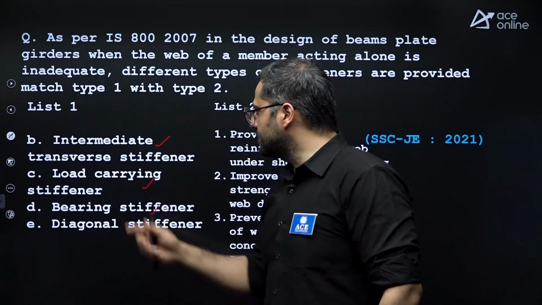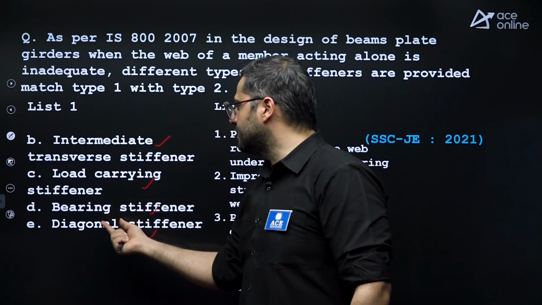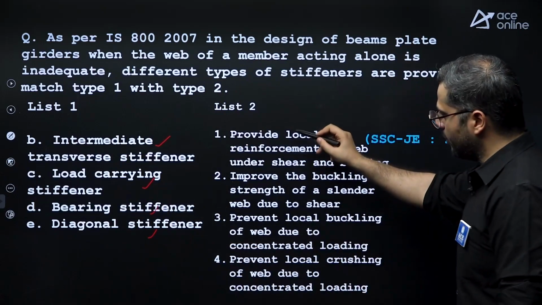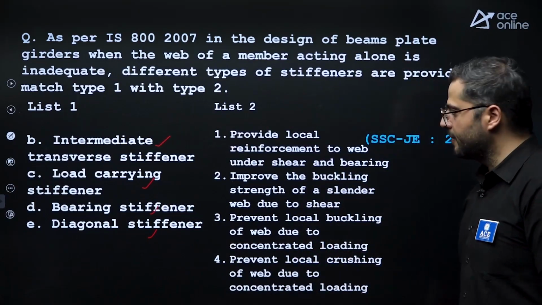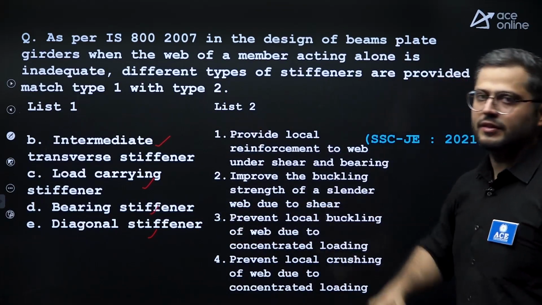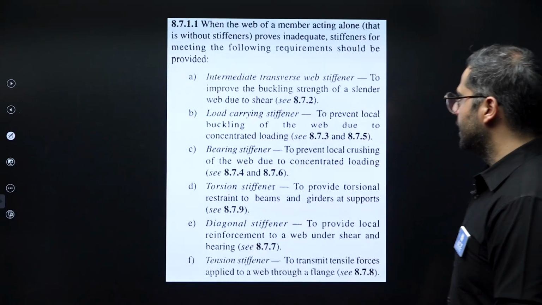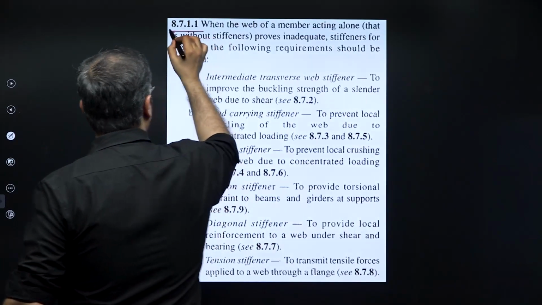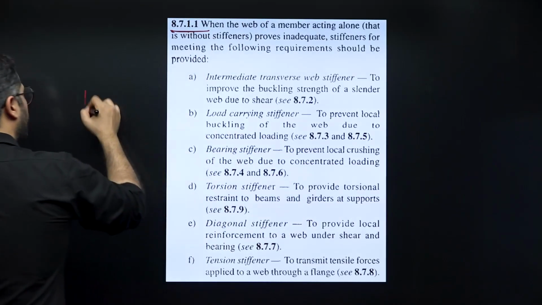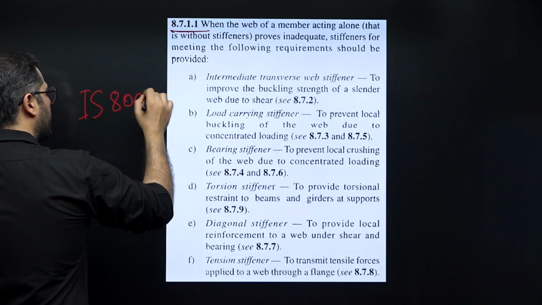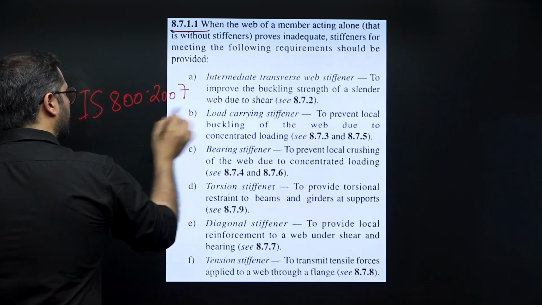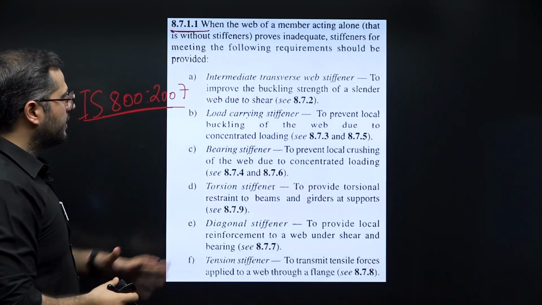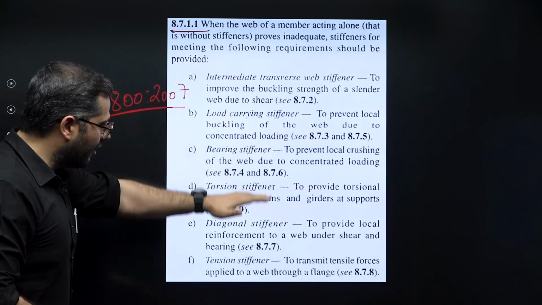And corresponding to these, statements were given. What is the function of these stiffeners? Actually, clause number 8.7.1 of IS 800-2007 gives the function of all the stiffeners.